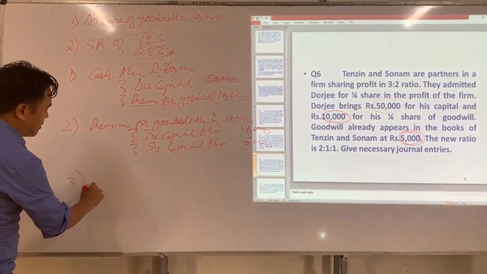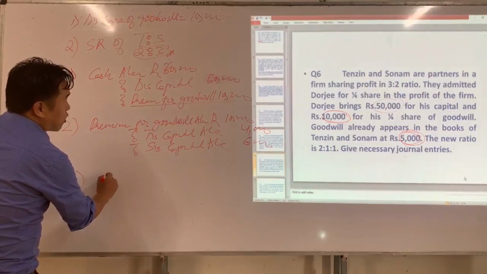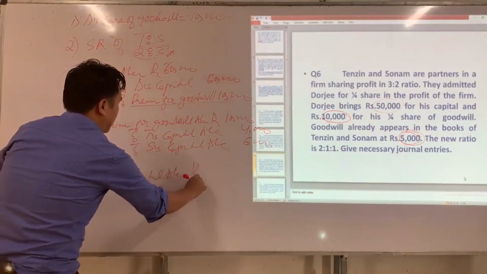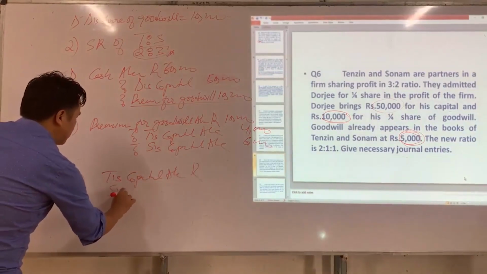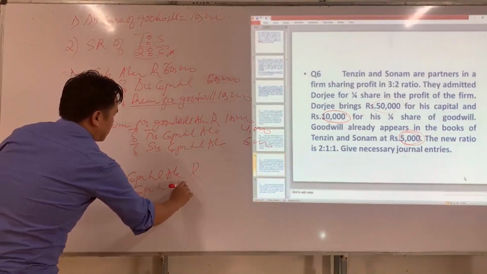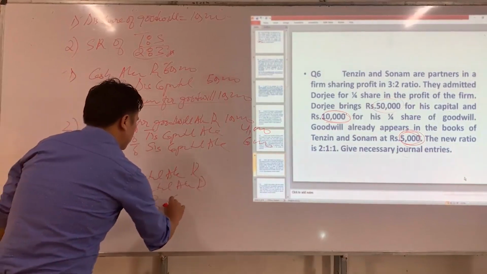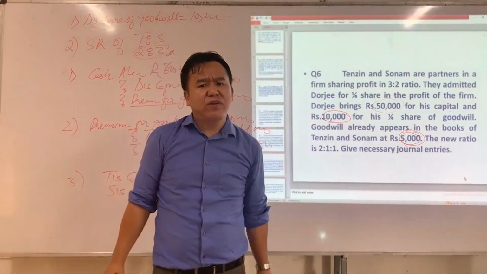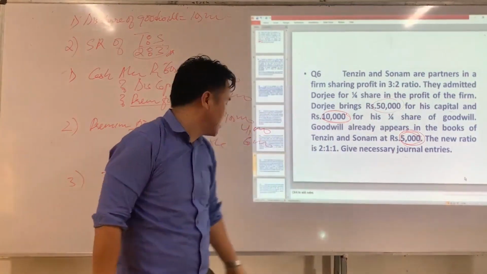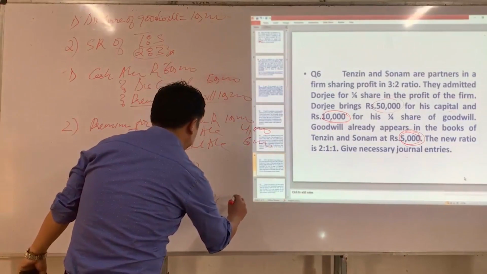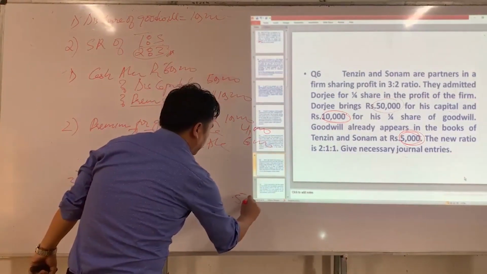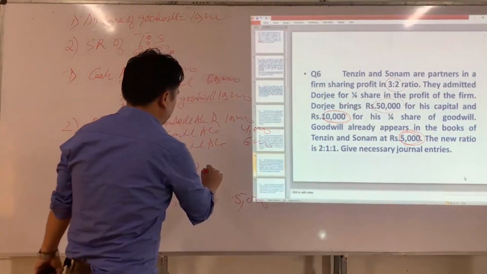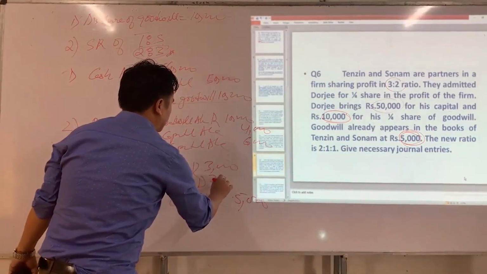So therefore, the journal entry will be for all partners. Who are all partners? Tenzin's capital account DR, Sonam's capital account DR to goodwill. Why is the goodwill account credited? Because we have to write off goodwill among all partners in their old ratio. So what is goodwill? 5,000. So what is their old ratio? Old ratio is 3:2, which means 3,000 and 2,000.